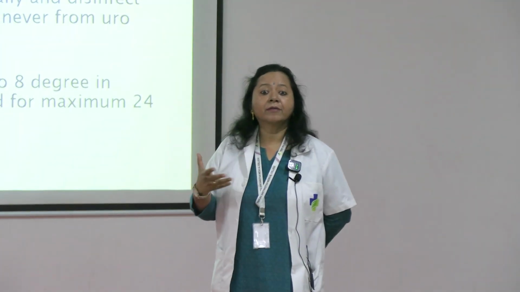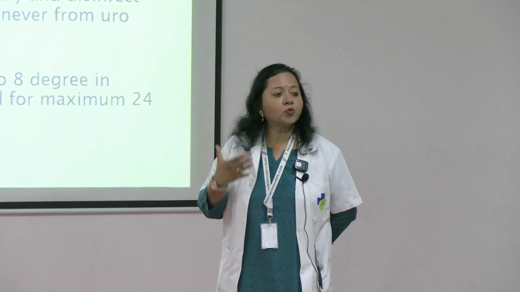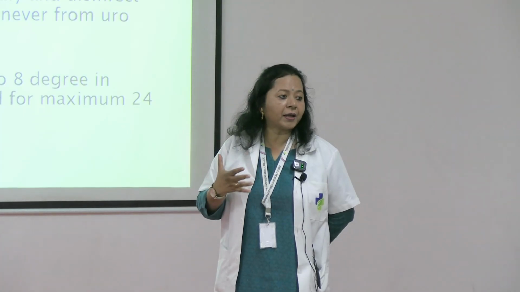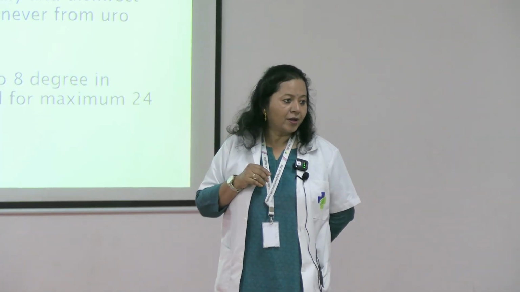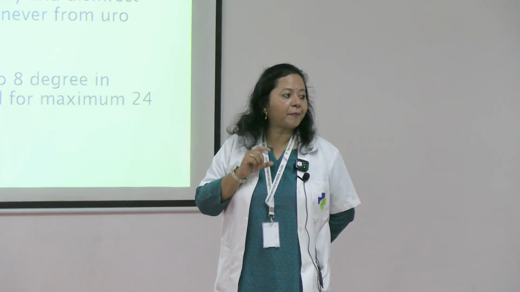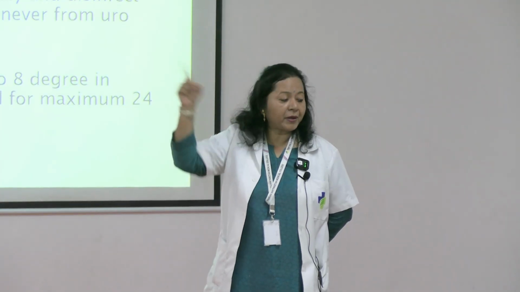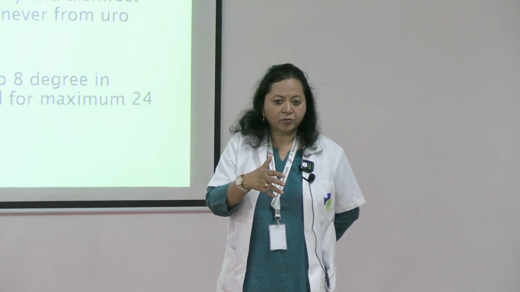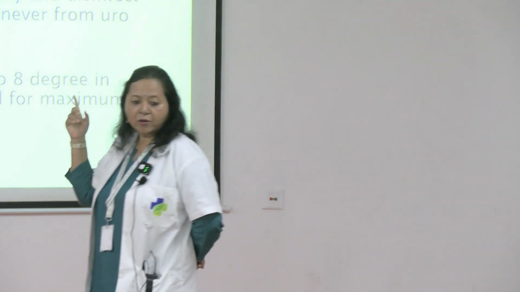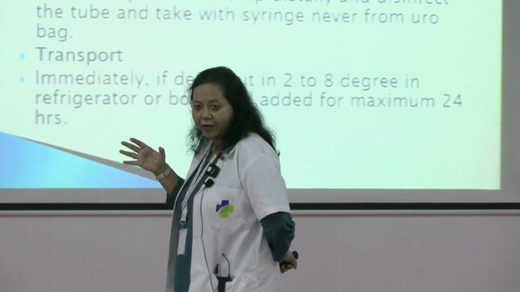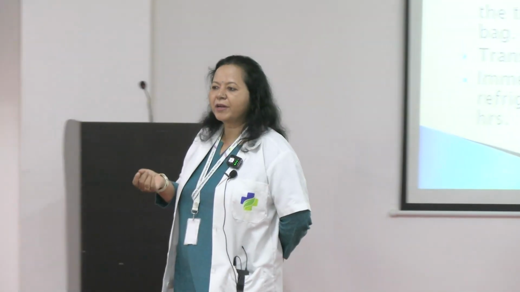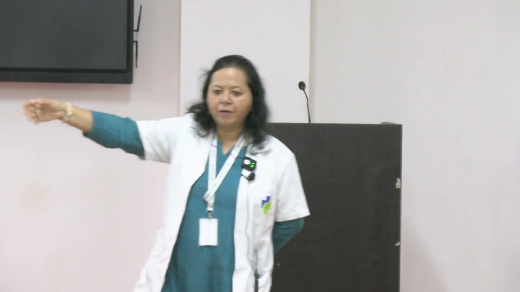Why? Because we don't want the urine to deteriorate or the bacteria to multiply when it is sitting outside. We want the bacterial count that is there in the patient's urine, not what is multiplying outside also. You understand? Because we are doing a colony count, 10 to the 5 or more is significant. Maybe a few bacteria are there, and you put it under the sun when he is bringing it on a scooter.